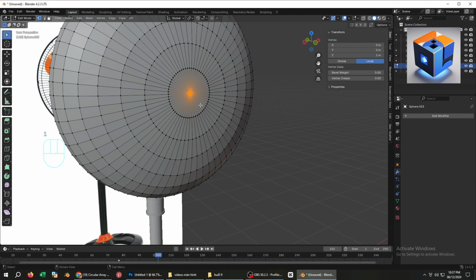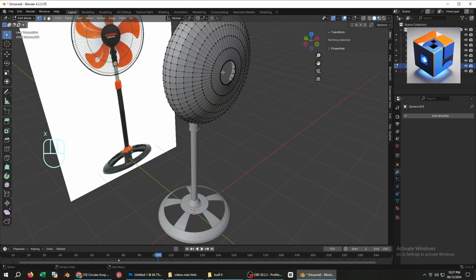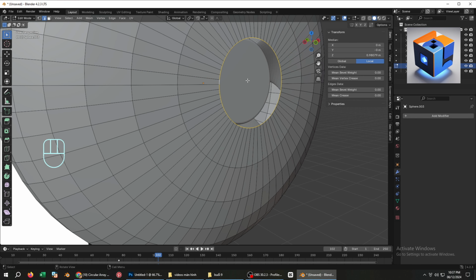Switch to vertex mode and select the central vertex of the fan cage. Press X, then choose Delete Vertex. Repeat this step for the backside. Now, select the edge loop. Press F to fill it. Then press G to move it slightly inward.